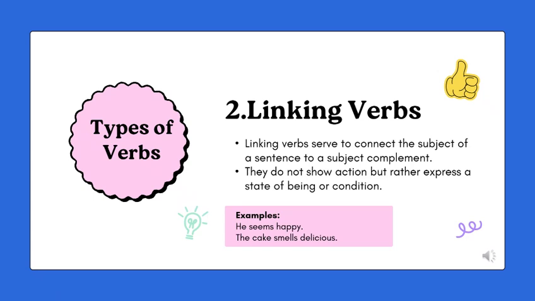And the next example is the cake smells delicious. Here the linking verb is smells. Smells does not mean the cake is doing an action. It simply tells how the cake is. It links the cake to its quality delicious. So the verb shows a state, not an action. Linking verbs do not show action. They connect the subject to a description, condition, or state. These two verbs, seems and smells, help describe what someone or something is like, not what they do.